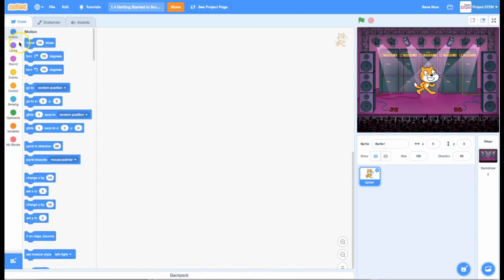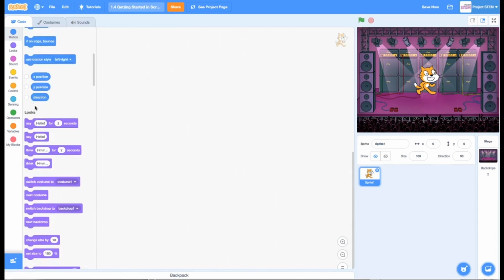Know a little bit about the Scratch environment. Let's talk about how our sprite can interact with other aspects of our program. So over on the left-hand side, you can see that this is our code section. We're on the leftmost tab, and we have different color-coded sections of options.